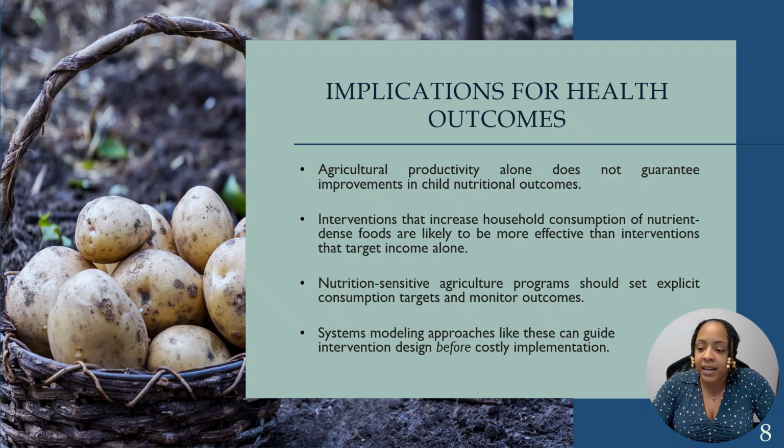So what are some of these implications? Well, overall, we find that agricultural productivity alone is not enough to improve nutritional outcomes, and that interventions that include or target consumption outcomes are likely to be more effective than solely income-based interventions, and that nutrition-sensitive agricultural programs can use methods like this in this framework to set targets and monitor outcomes, which then allow them to have domain experts develop more socially and contextually relevant interventions.